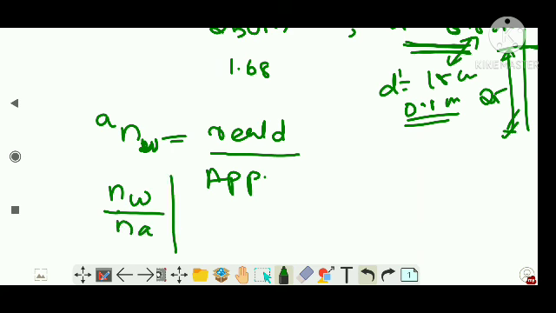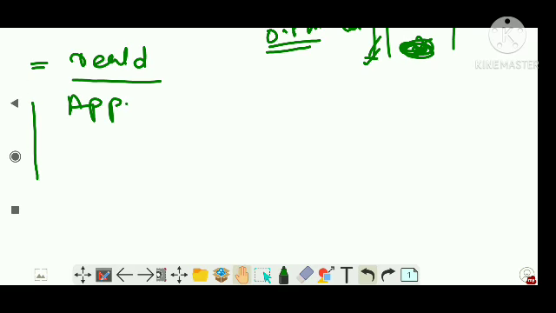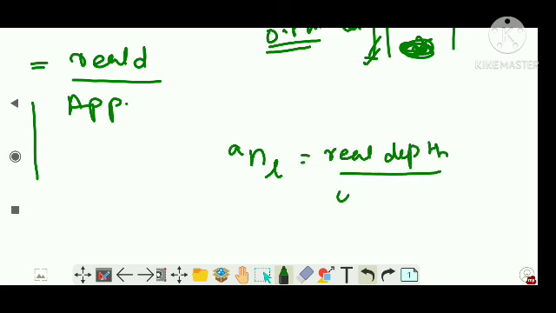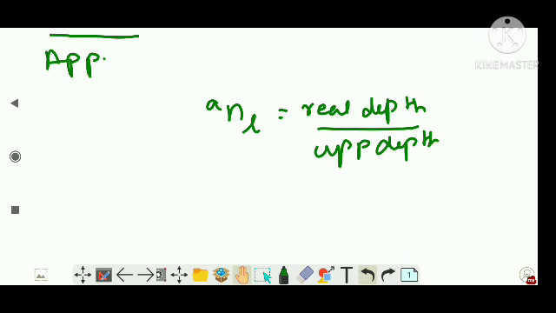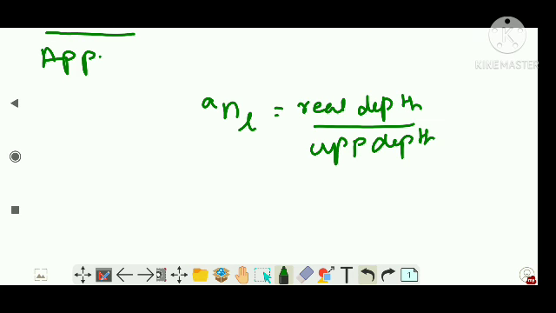Clear. Now I have changed from water to some other liquid, so then I will write the refractive index, let's say refractive index of liquid with respect to air. That also I will write real depth, which doesn't change, by apparent depth. That has changed. Clear. Now here I can write that the refractive index of liquid, that is NL by Na, right? What is refractive index of liquid?